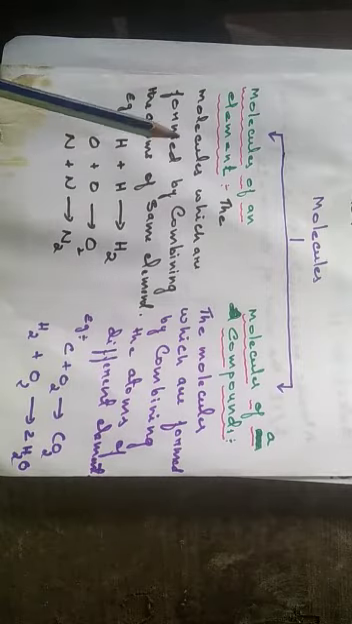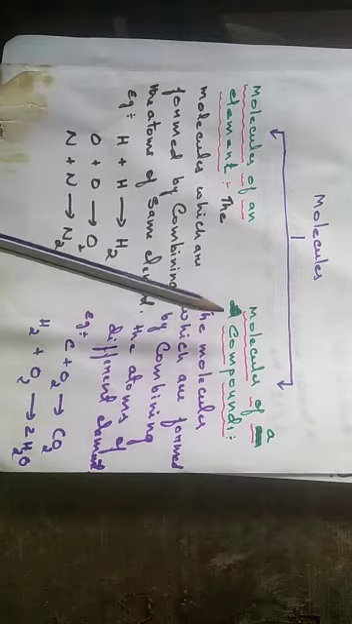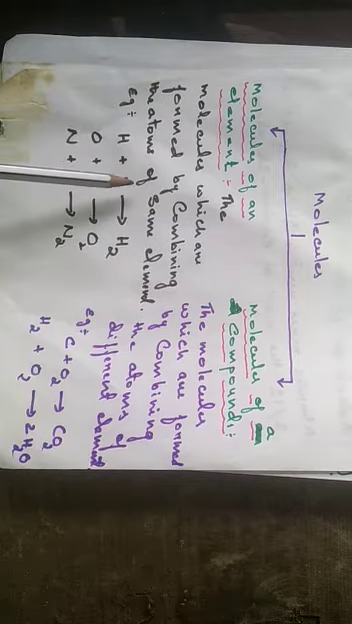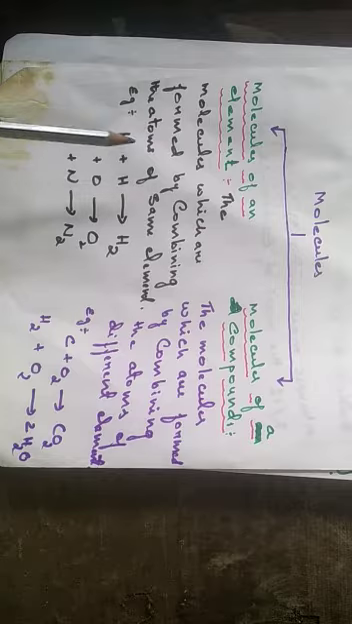Molecules are of two types: molecules of an element and molecules of a compound. So what are molecules of an element? They are molecules formed by combining the atoms of the same element. That means if a molecule is formed by combining atoms of the same element, it is called a molecule of an element. For example, look at this example.